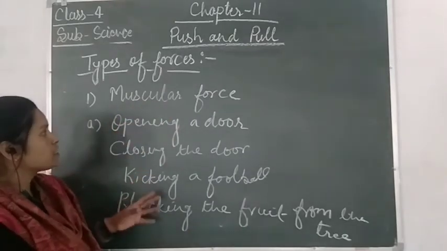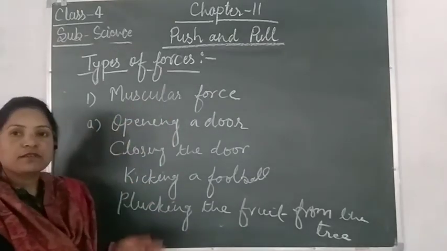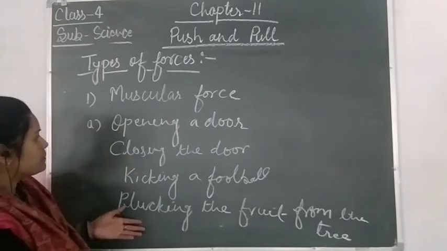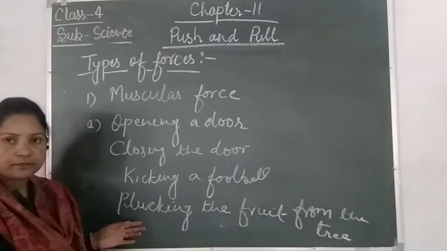So muscular force is the type of force in which we apply force through our muscles. So these are the examples of muscular force.